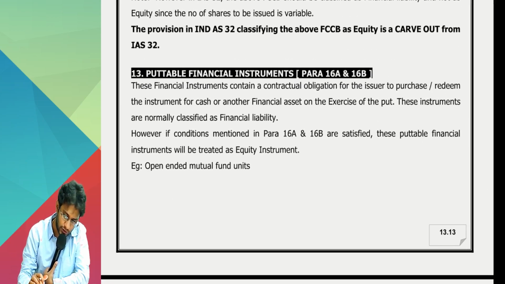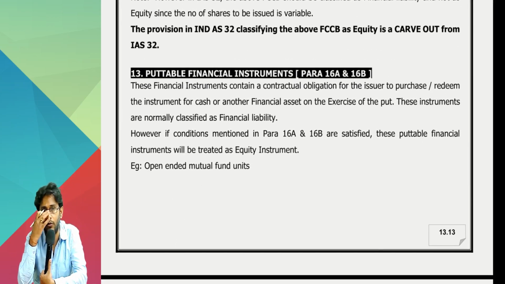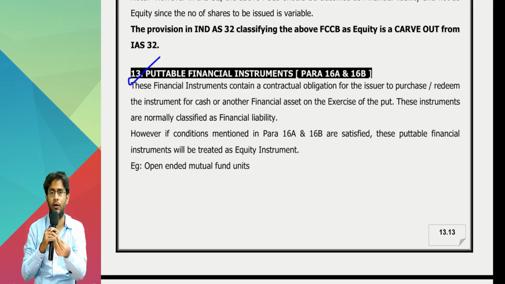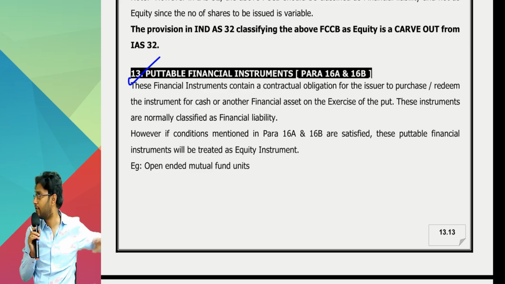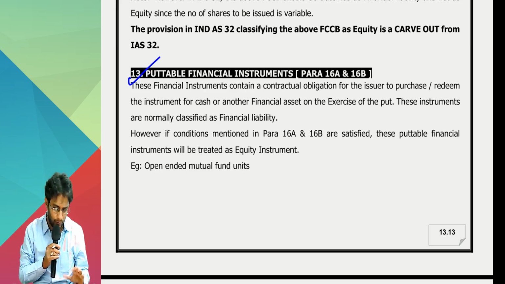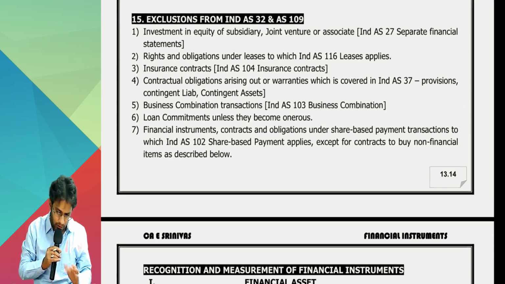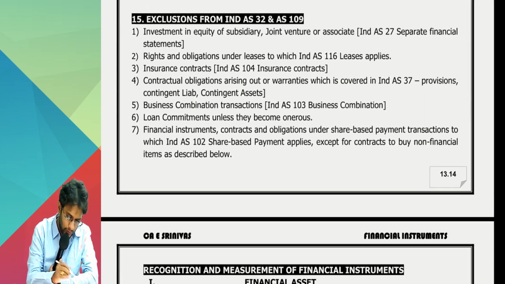Sir, putable financial instruments is the last concept of Ind AS 32. This I will discuss later on, sir. Easy concept only. Only 3 or 4 theory questions are there. No accounting is given anywhere. So just a theory only. Later on we'll discuss. Easy only, but it's a dry concept. That's all. Apart from this, Ind AS 32, nothing is there, sir, except for the scope exclusions.